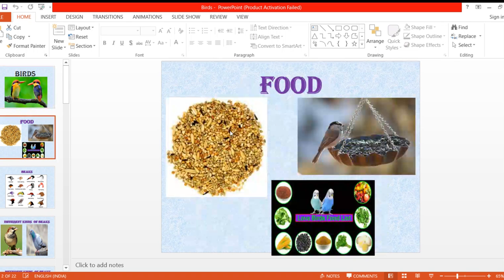I'll just show you here. See, these birds eat grains and then vegetables, isn't it? And some, like crow and all, they eat rats. Then these vultures and all, whatever has been dead, they eat. So the dead animals, okay, so they are called scavengers. They use their beaks for these different types of food, on page number 38. So these grains and all they eat.